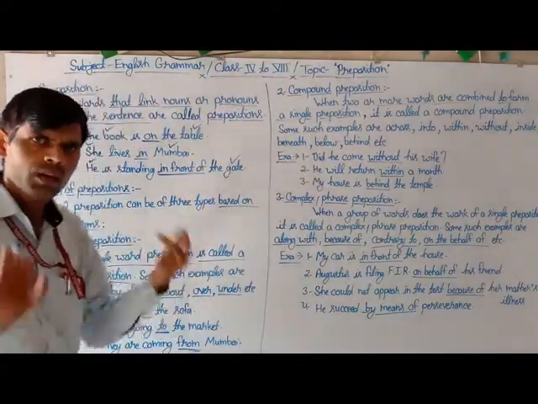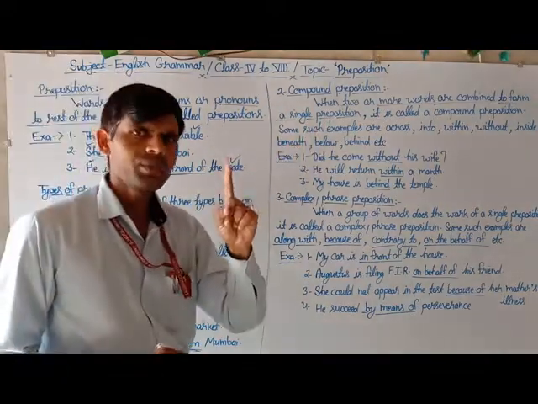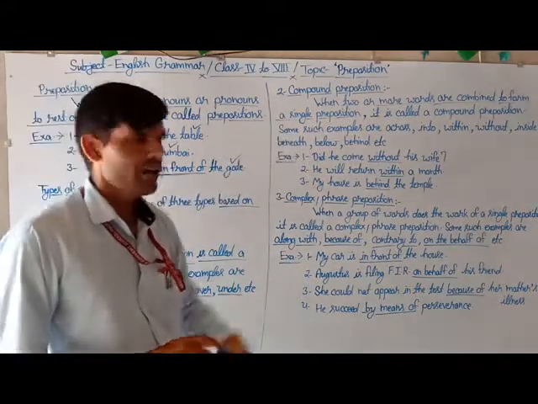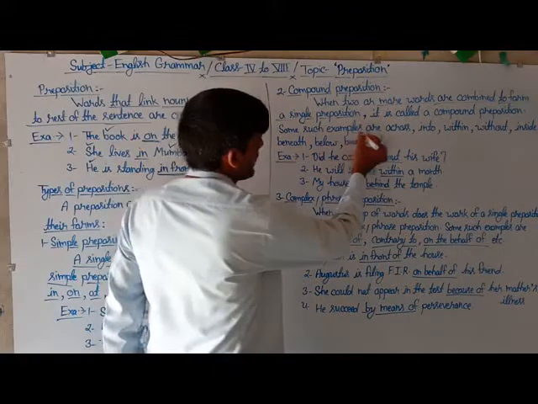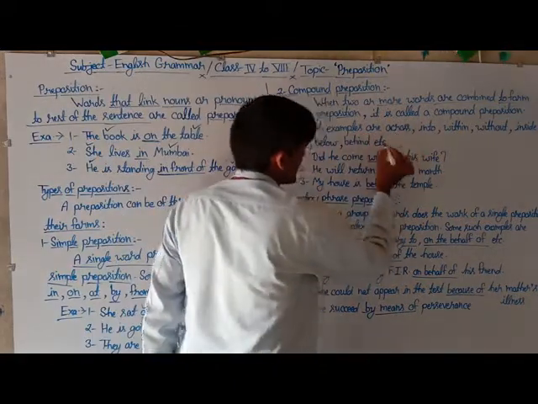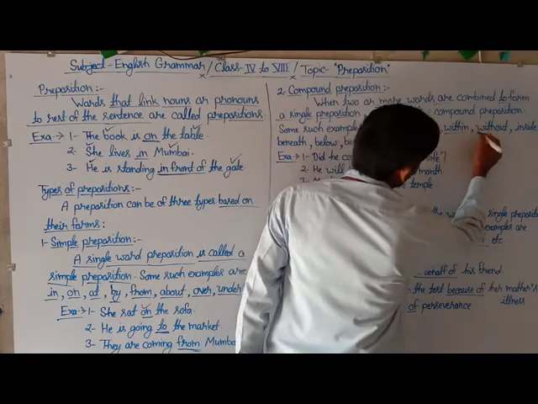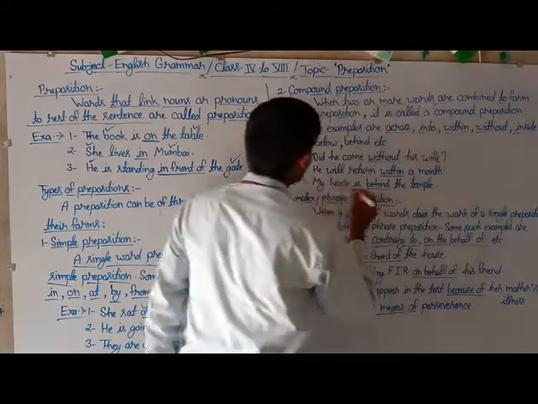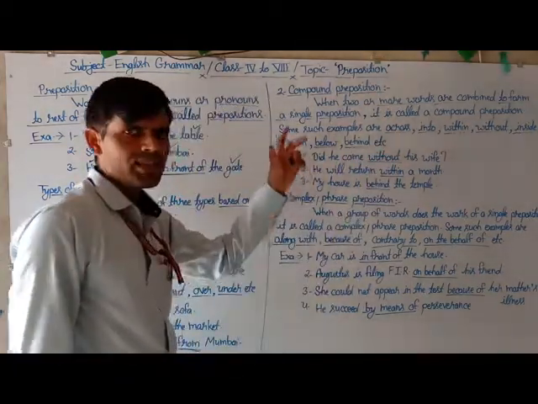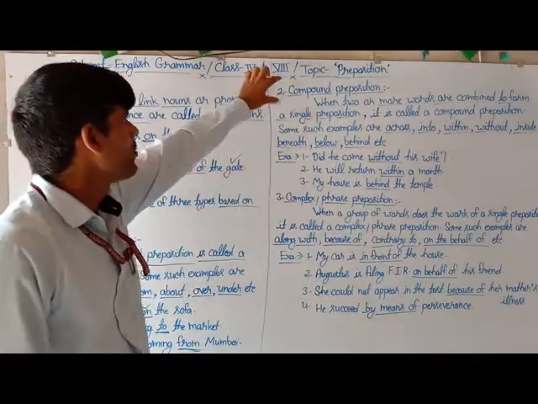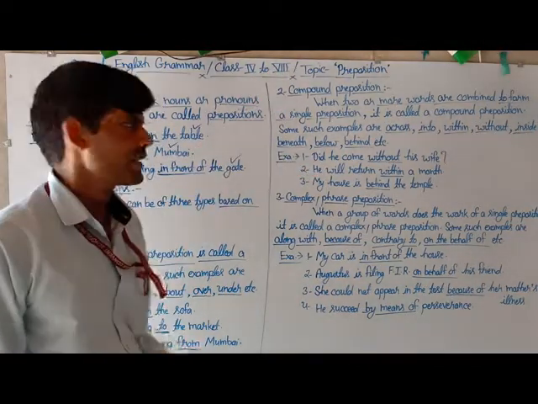When two or more words are combined to form a single preposition, it is called a compound preposition. Some examples of compound prepositions are across, into, within, without, inside, beneath, below, behind. These are some kinds of prepositions which belong to the compound preposition.